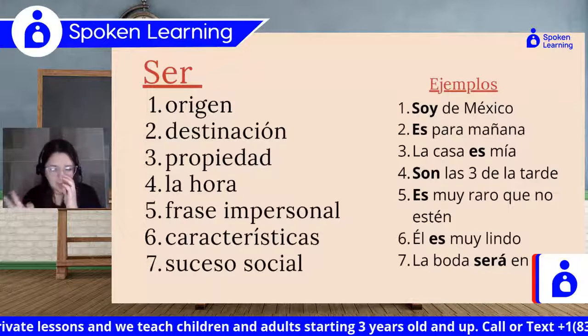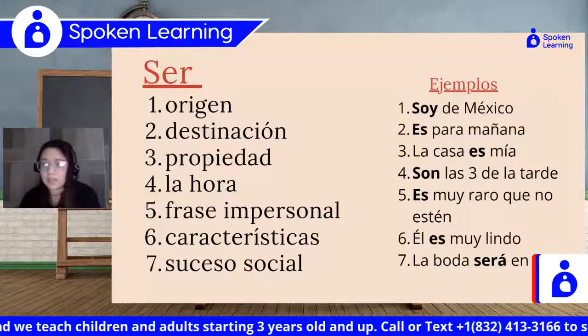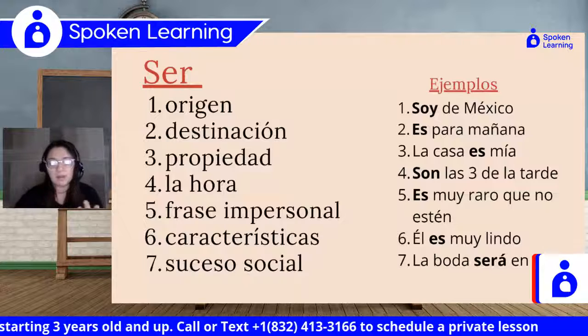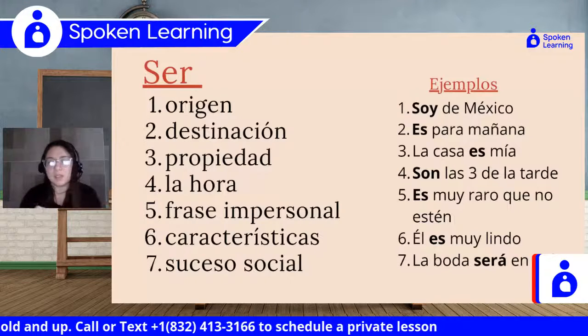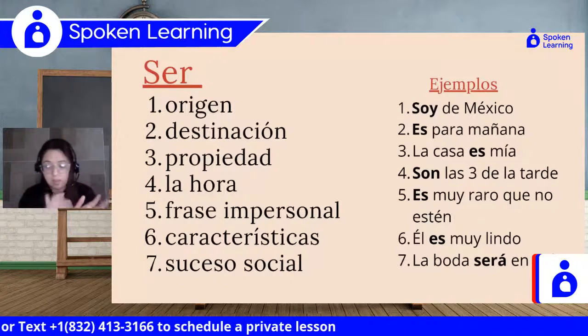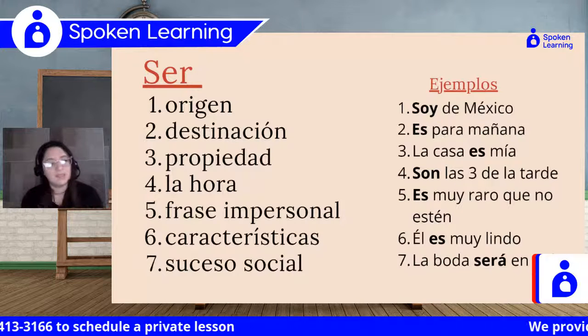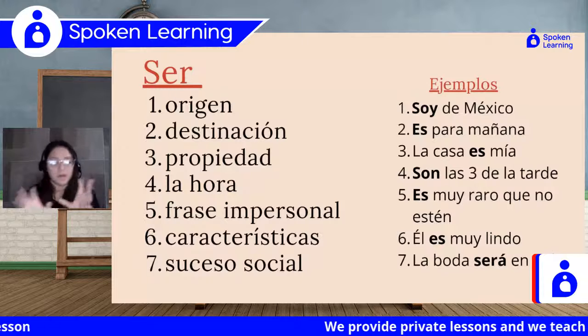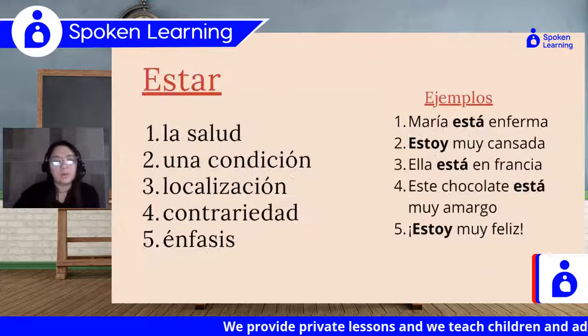If you pay attention to the last sentence, you can see that it also explains destination. Because la boda is something that is social, but the destination will be Italy. So I don't know if that makes sense to you, but that's somehow how it works.